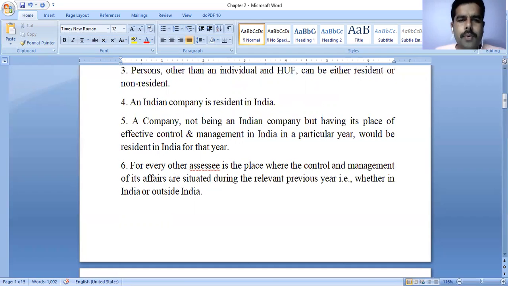Next, for every other assessee, residence depends on the place where the control and management of its affairs are situated during the relevant previous year, that is, whether in India or outside India. The control and management is the most important factor here. Based on the control and management only, we decide whether the income belongs to a resident or not.